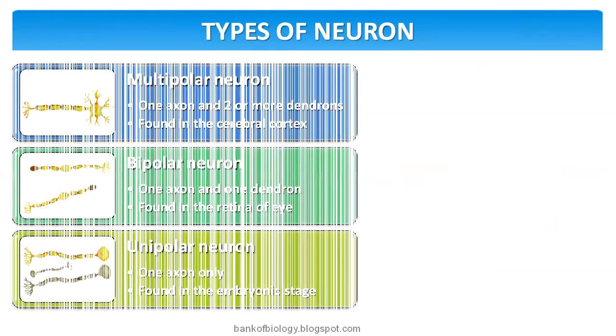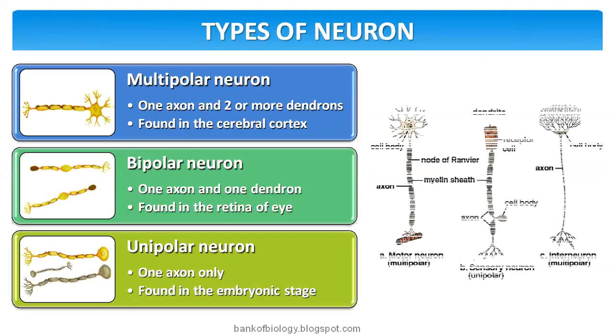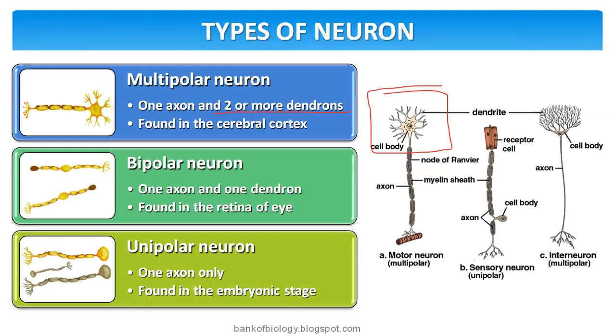Now, types of neurons. The multipolar neuron has one axon and two or more dendrons. The axon will always be one in number; the change will be in the dendron number. You see here two or more dendrons and one axon. We call these multipolar neurons, and they are found in the cerebral cortex.